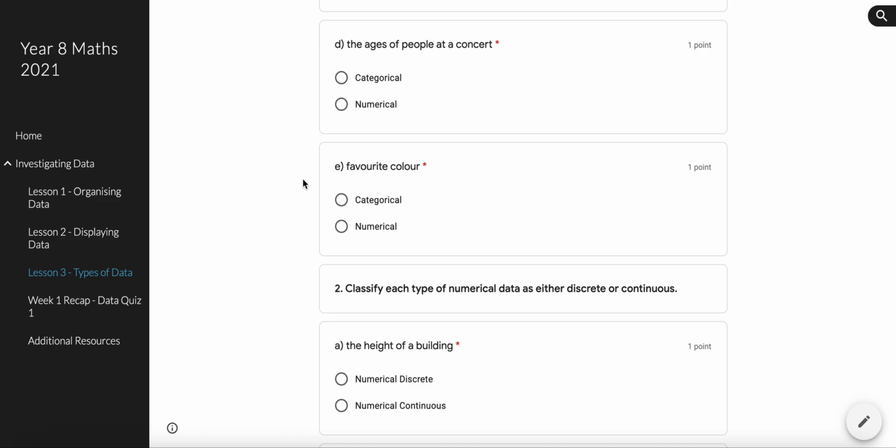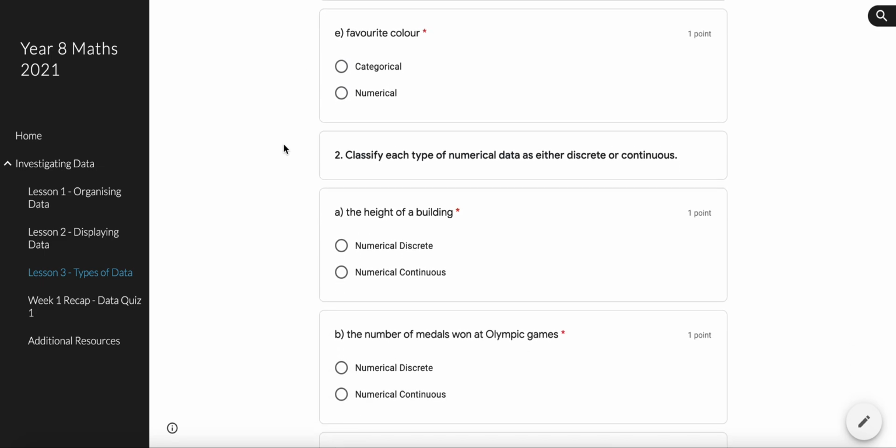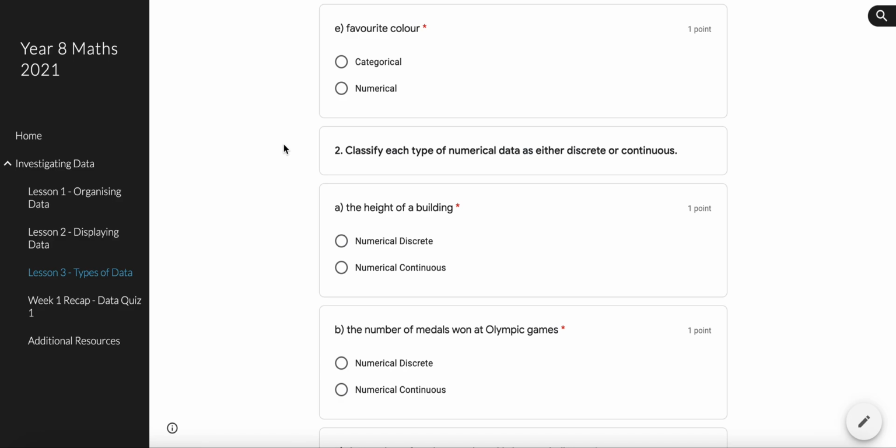The ages of people at a concert. So that is a number. Someone's age is a number, so numerical. It's kind of like you're counting the number of years that they've lived. So counting, and it's a number. Favorite color. That's one of the examples I listed before. Color is categorical. Colors are not numbers.